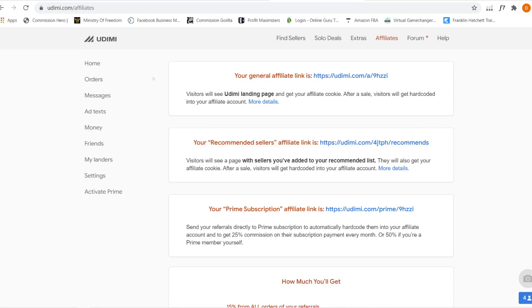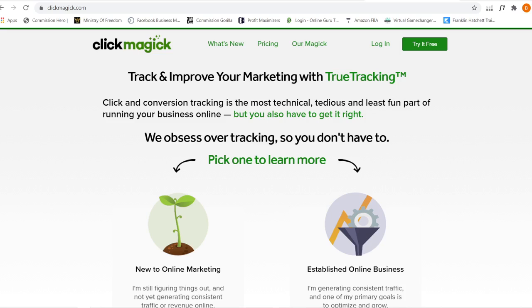Next, ClickMagick. ClickMagick is a platform that allows you to change any form of link into a tracking link. So it's able to track where the source of traffic actually comes from. Is it from this particular ad set, that ad set, and so forth. I don't really mean which country they come from per se, but it depends on how you set up your links. It will give you certain data about all these links.